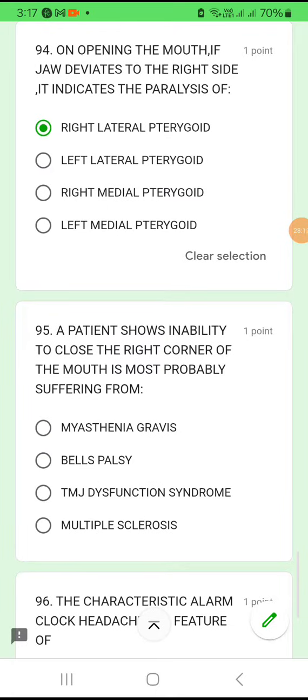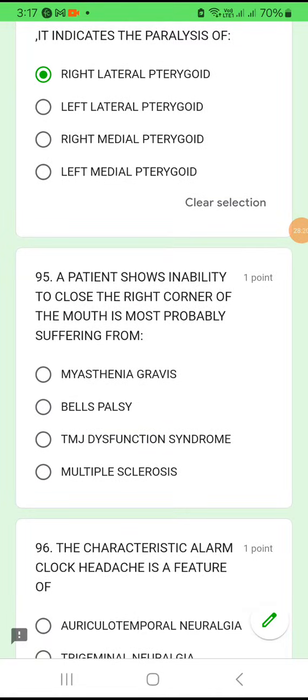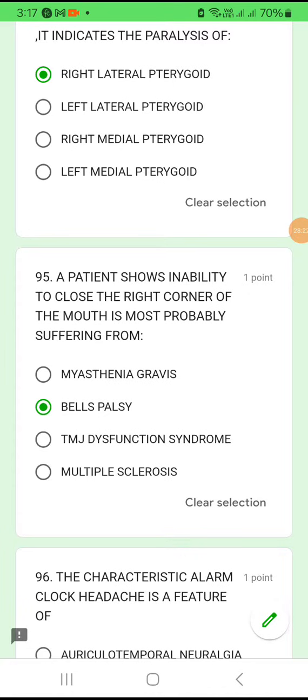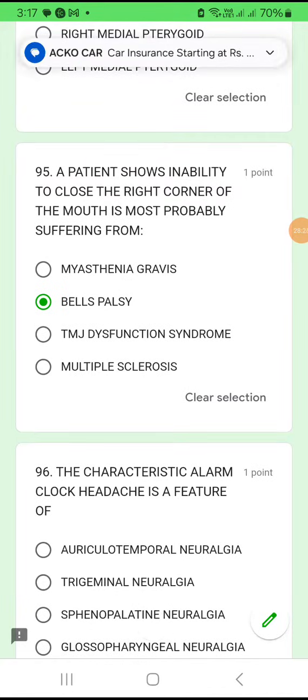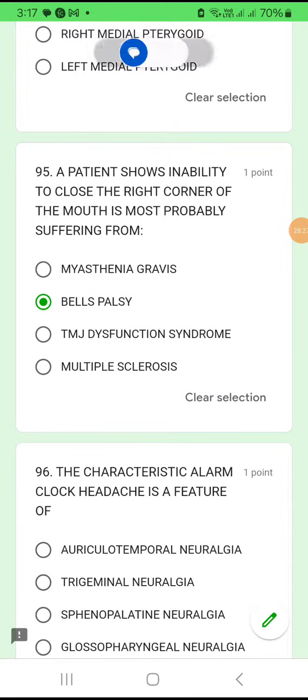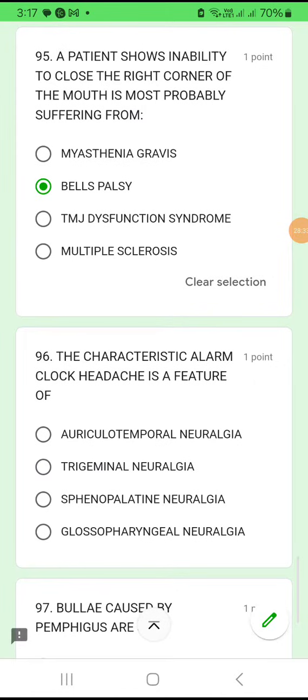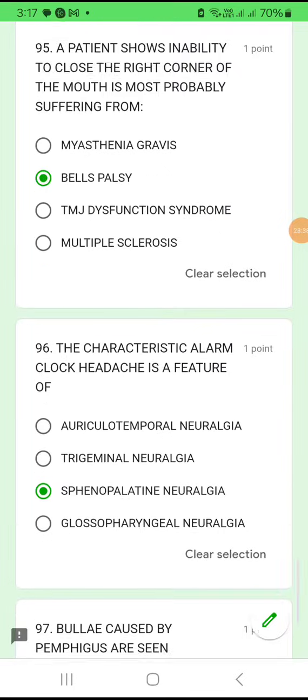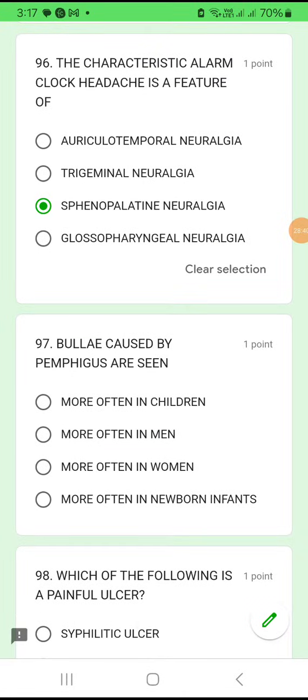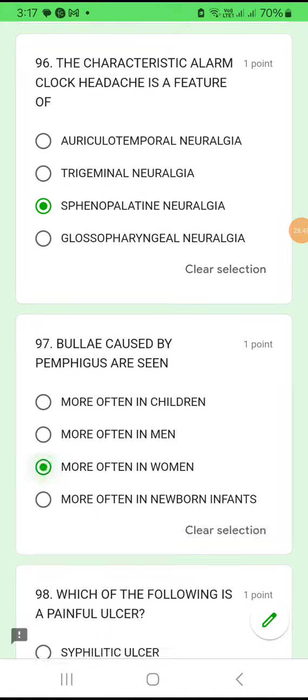Okay, question number 95. A patient shows inability to close the right corner of the mouth, most probably suffering from. So, this is a classical condition of Bell's palsy. Okay. Question number 96. The characteristic alarm clock headache is sphenopalatine neuralgia. Question number 97. Bullae caused by pemphigus are seen mainly in women. Okay, so it's mostly seen in women.